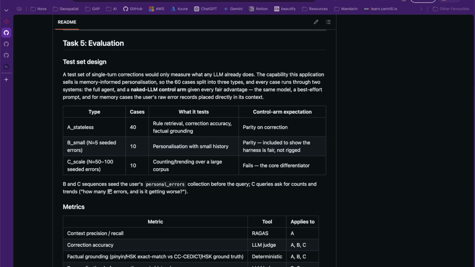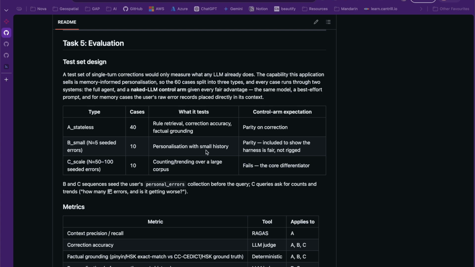A very important part of building this agentic application was the evaluations. So our test set was designed around, I'd say, 3 different types. The first one was stateless, which is where there's just a single error. What we did is we compared our agent against a naked LLM as a control arm. The LLM won't have all the tools that our agent does, so we can see whether or not our application and our agent is actually worth having.